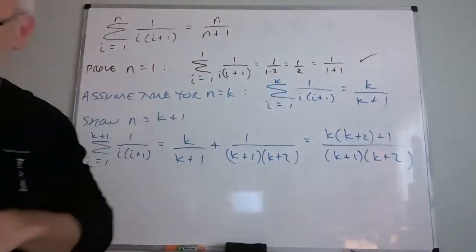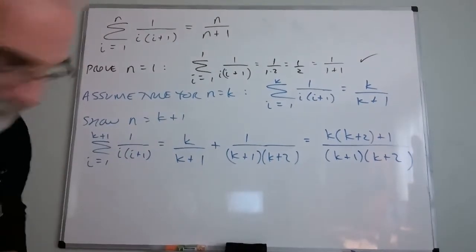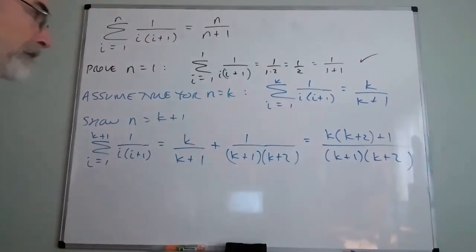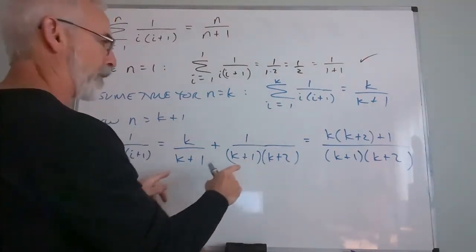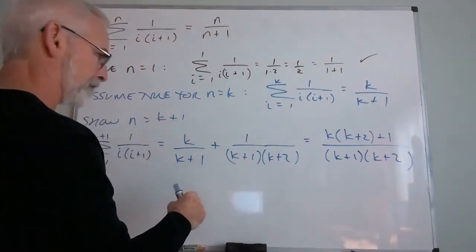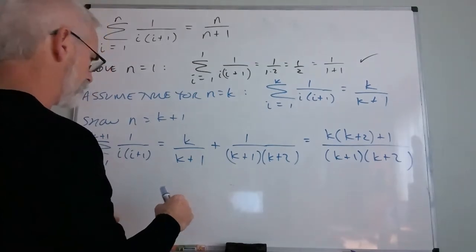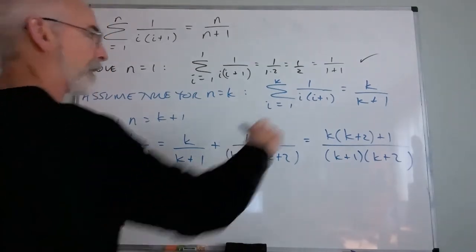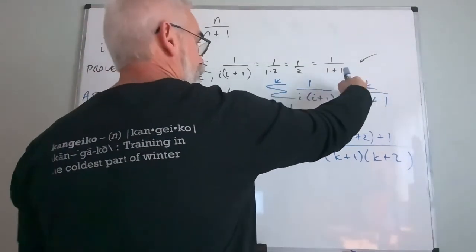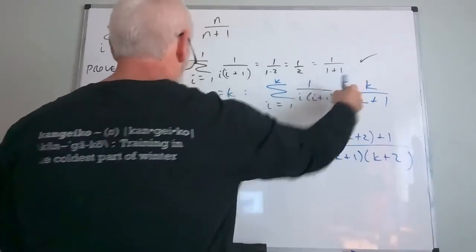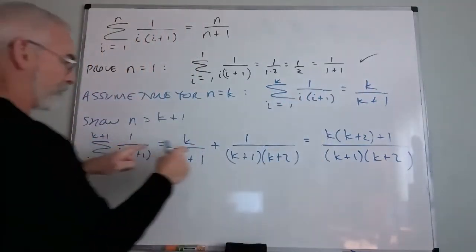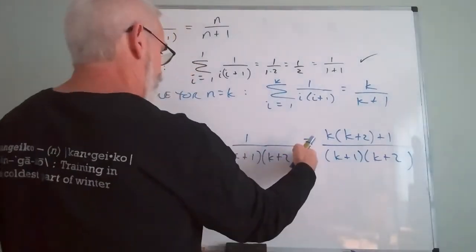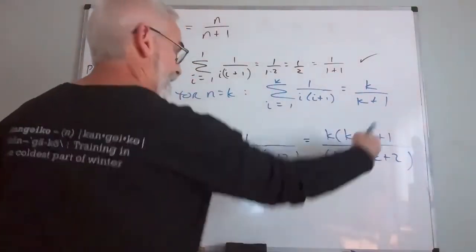Wait, Professor, is that a sum or is that a product in the denominator? Like, is it n over? You're talking about here, or where are we looking? I'm sorry, I might just be a little bit confused. I'm assuming this. That's that piece right there. I'm adding one more term, so I'm taking this, I'm adding it to this. Now I just want to put this over a common denominator. So that's what that is.